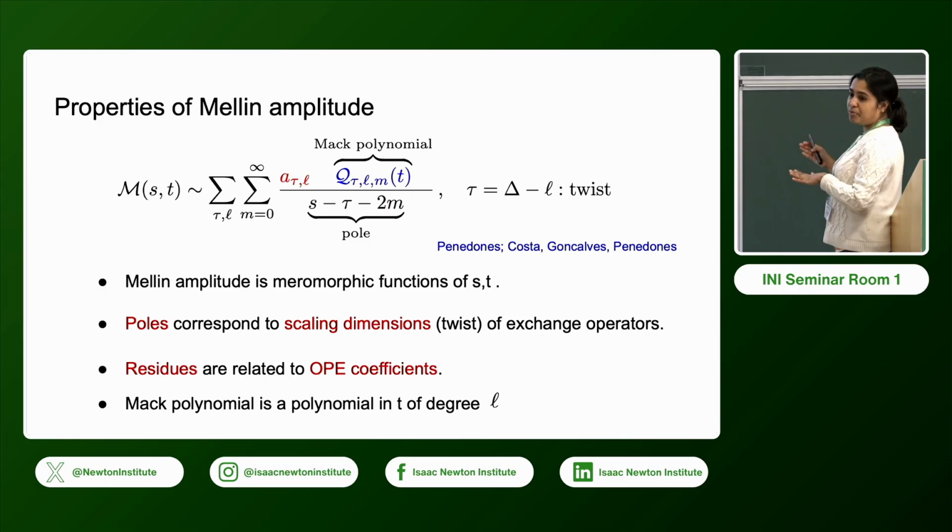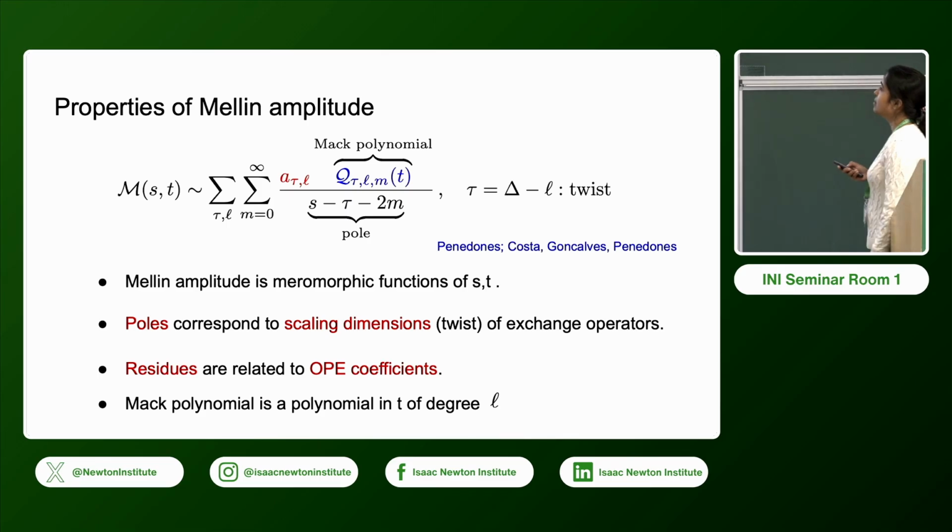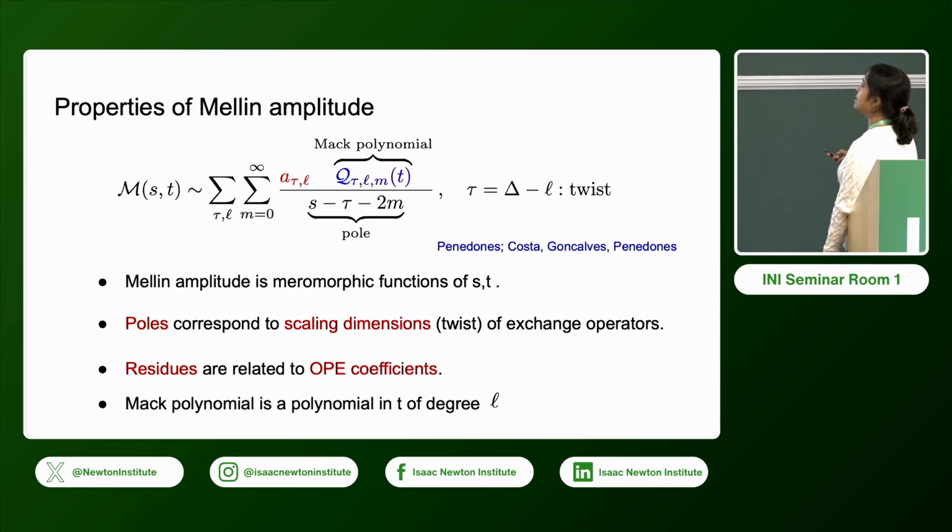So only poles, no branch cuts. And this is the pole part of the Mellin amplitude, so it has poles at specific values of s, and the poles correspond to the scaling dimension or the twist of the operator that is getting exchanged. And if we take the residue, we get something which is proportional to this A, which is related to the OPE coefficient.